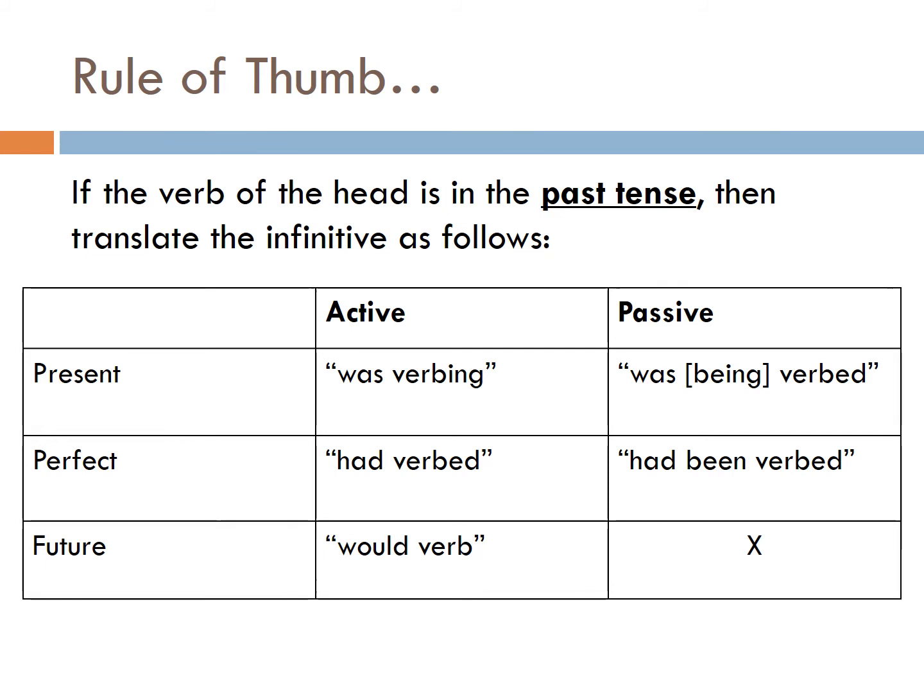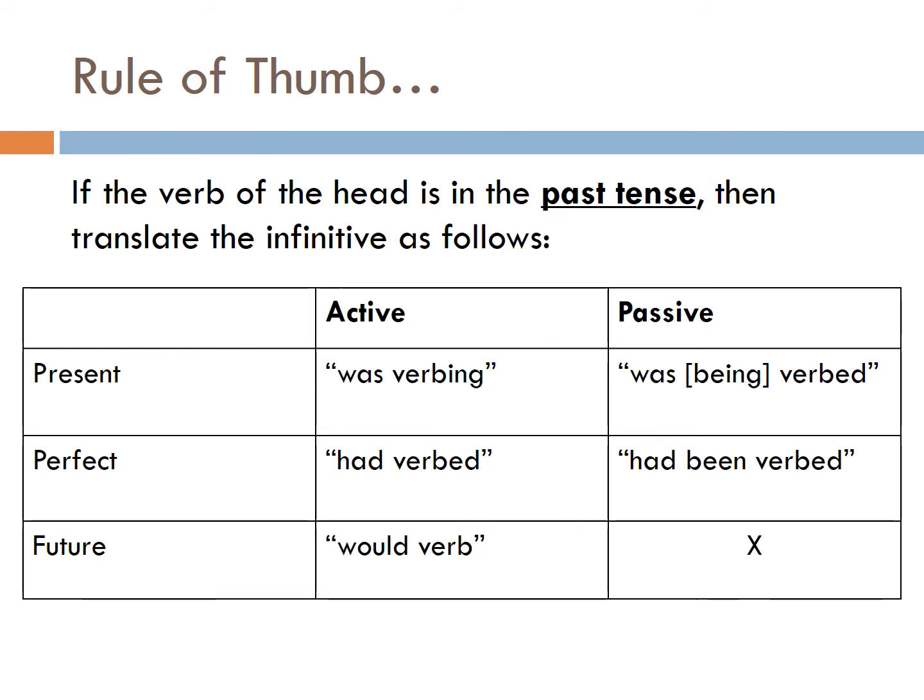And then future active would be "would" plus the verb. So it's kind of hard to explain through slides. And I think when Miss Leonard and I are back with you guys face to face, it'll be easier to show you. But it's almost like you're taking the tense of the infinitive and you have to take it back one notch in time when the verb of the head is already in the past tense. I hope that makes sense.